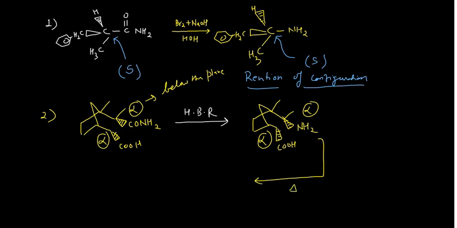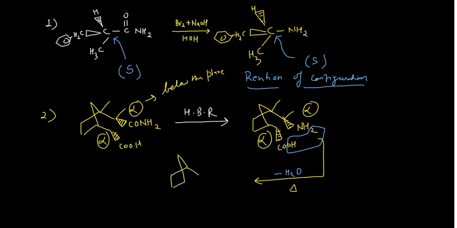So during heating, what will happen? This OH will grab one of the hydrogens from here, and a water molecule will be removed. This is how you can write. And once the water molecule is removed from here, you will have this species.